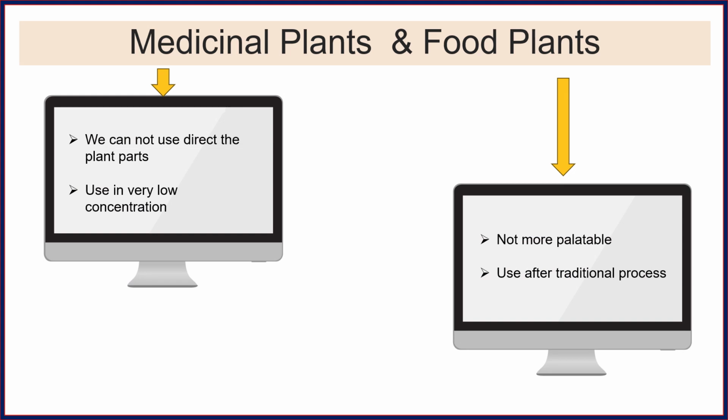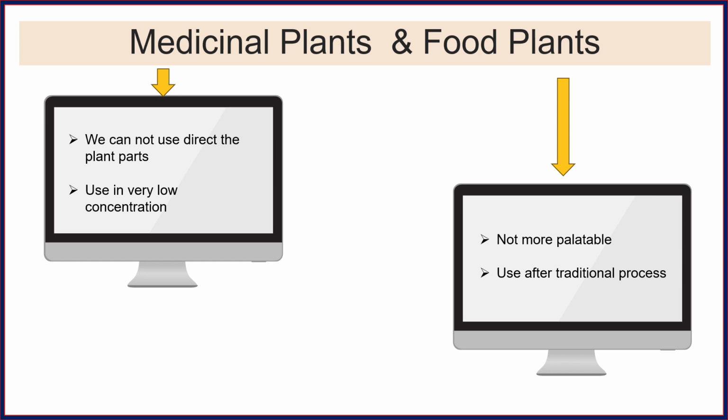The major thing for medicinal plants is that we cannot use the plant parts directly, or we use them in very low concentration. If we are not able to use the plant parts directly, it means it has some toxic element. Or if we are using it in very low concentration, it means it has some toxic element, but it also has medicinal value. For a food plant, if it is not palatable, not tasty, not delicious, not edible, that is toxic. Or it is used after a traditional process.